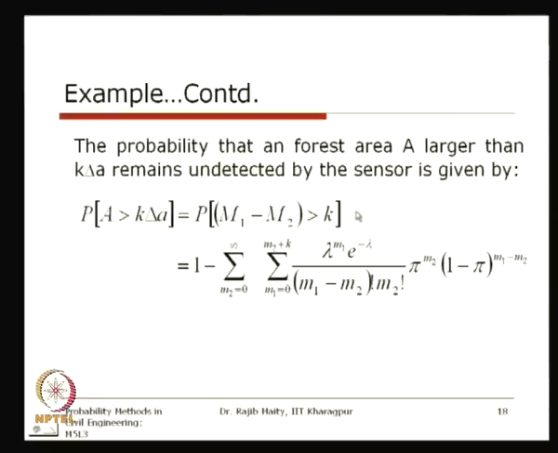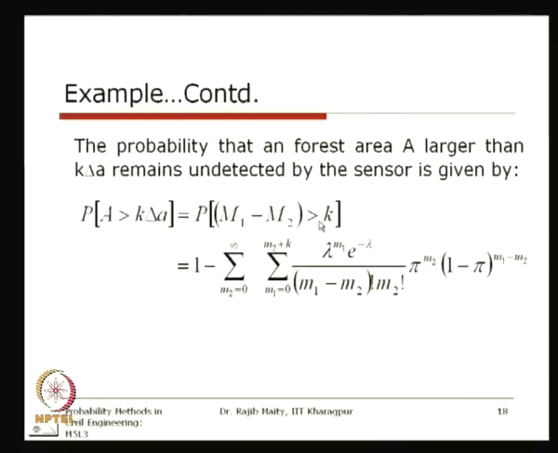Now, how to get this expression from this step is simple. If it is continuous, we will have a joint integration, or if it is discrete, then we go to a summation, but we have to do the summation with care about which area we are referring to.